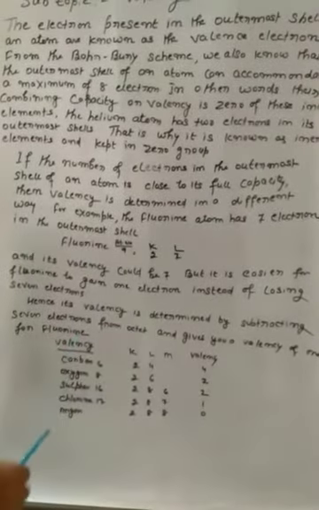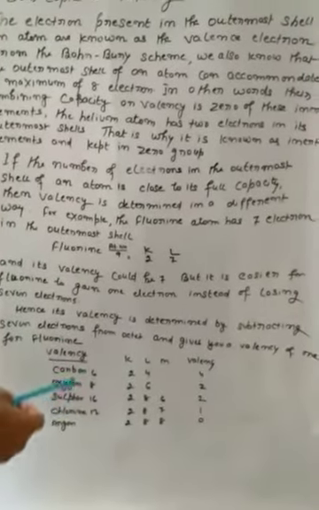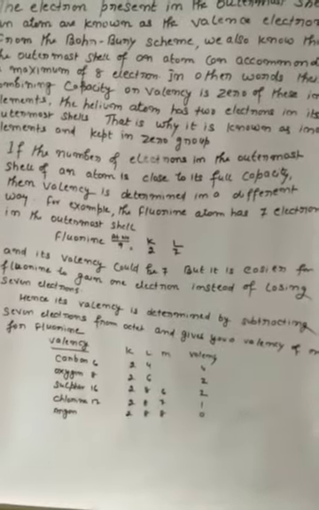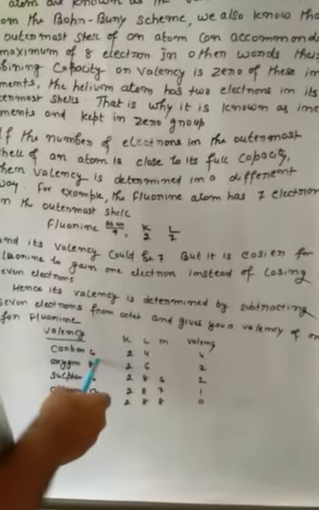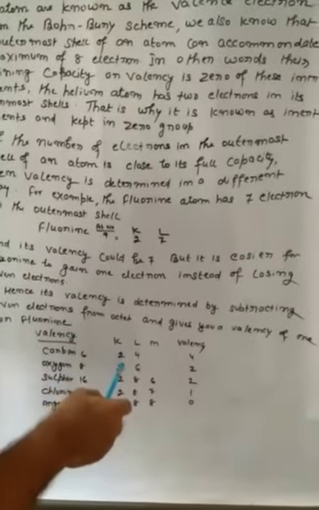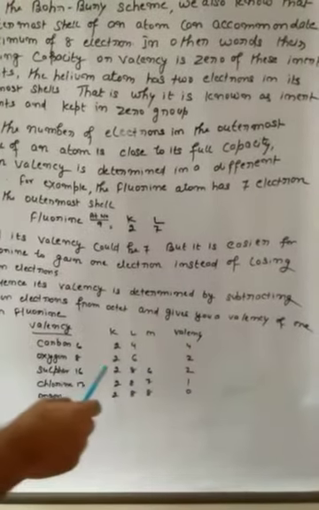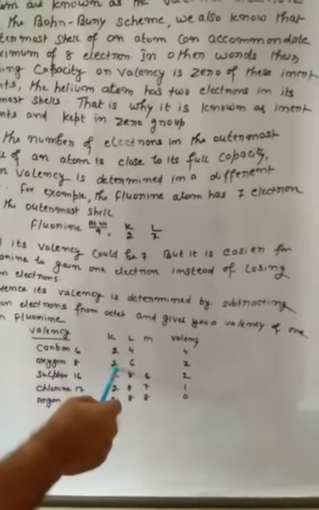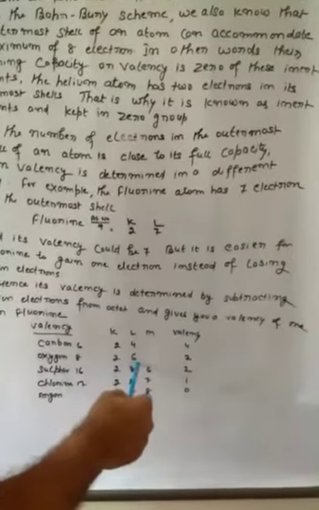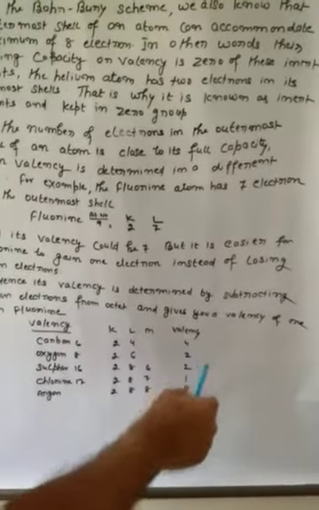Here I am writing the valency of some important elements. For example, carbon, atomic number 6: in the first shell it has 2 electrons, in the second shell 4 electrons. Its valency should be 4. Oxygen: first shell 2, second shell 6, and its valency should be 2.